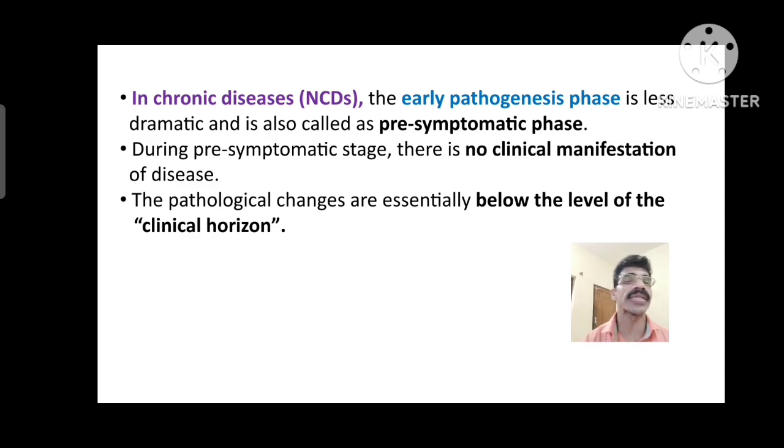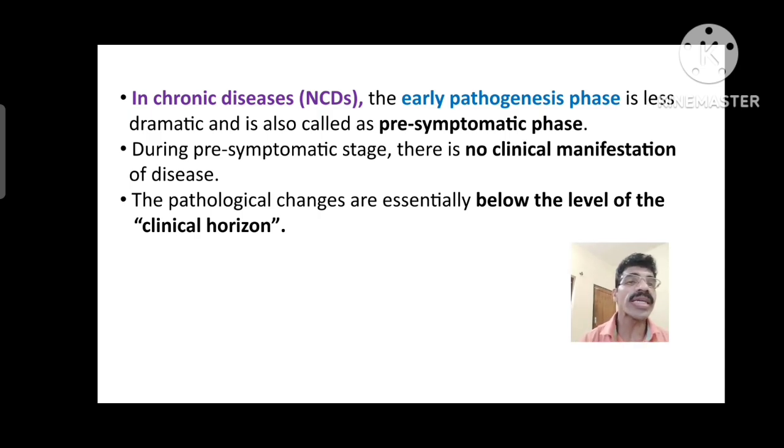During the pre-symptomatic phase there is no clinical manifestation of that particular disease. That means the pathological changes which occur in the human host are essentially below the level of the clinical horizon. Below the level of the clinical horizon means there are no signs and symptoms. So the early pathogenic phase will be below the level of the clinical horizon.